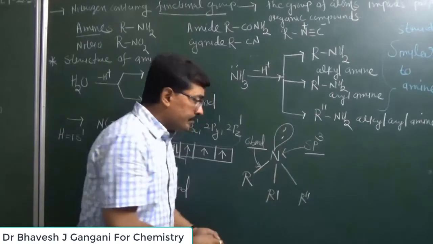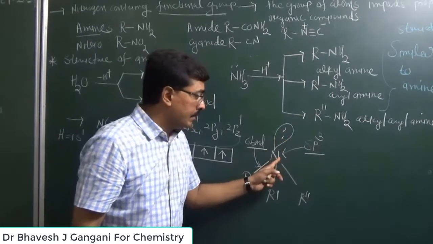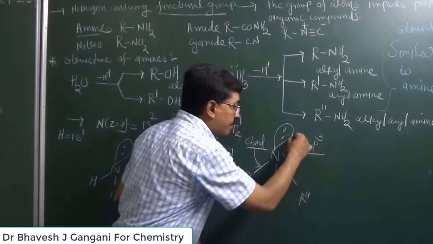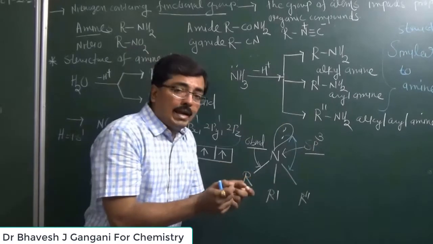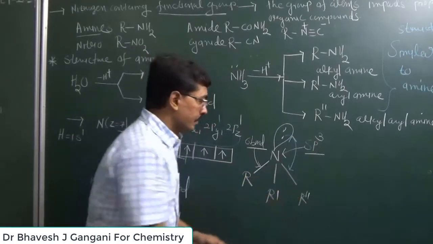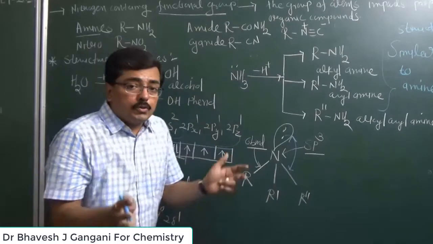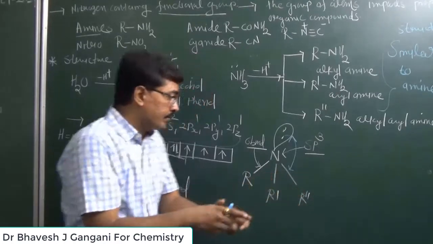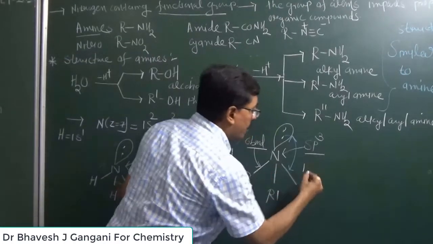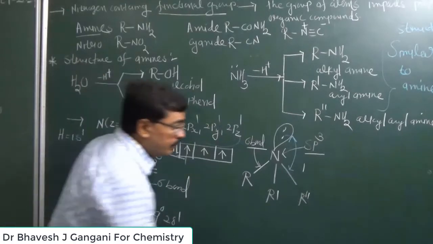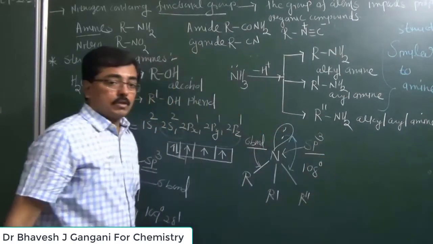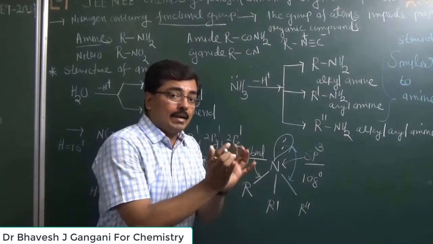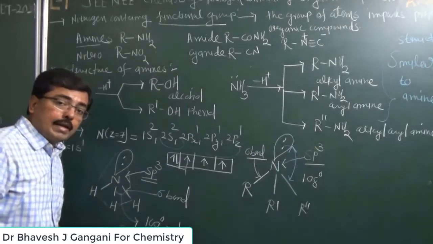Now it is observed that the non-bonding electron pair of nitrogen feels repulsion with the bonding electron pairs of the sigma bonds. These all three are sigma bonds. So due to this repulsion, the bond angle in the amine structure decreases from 109 degree 28 minutes to 108 degree. So it is observed that in the structure of amine, the bond angle is slightly less as compared to the bond angle in ammonia.